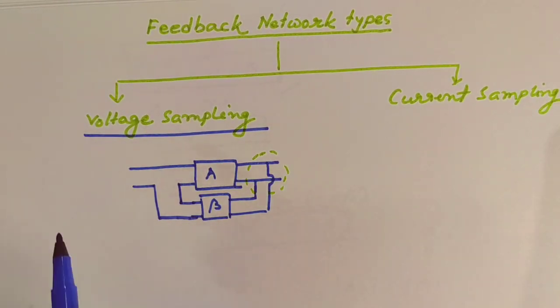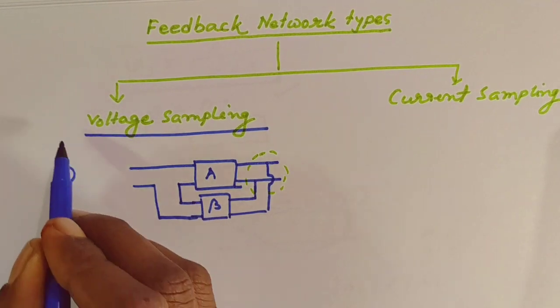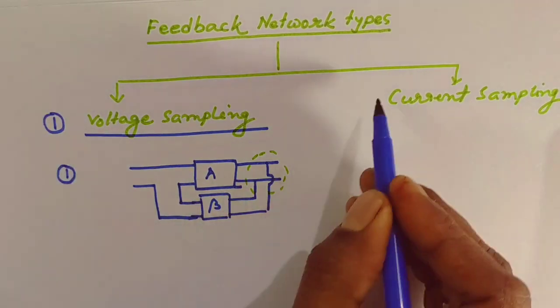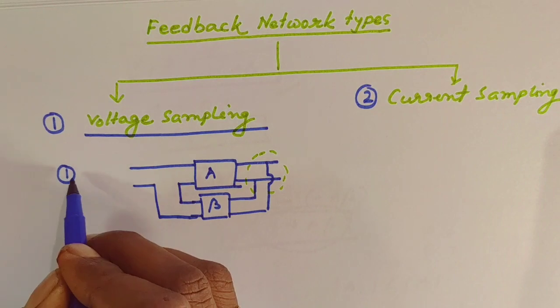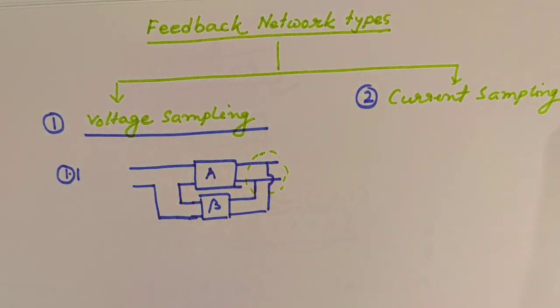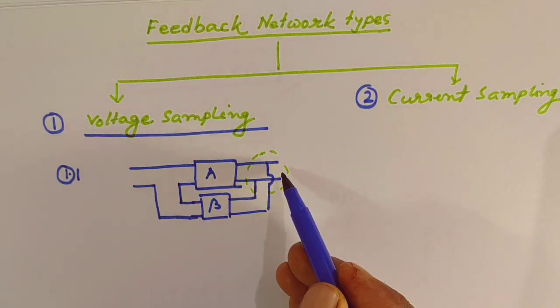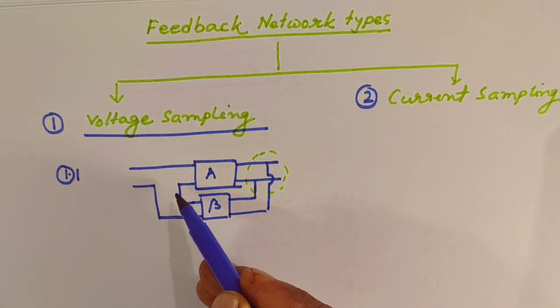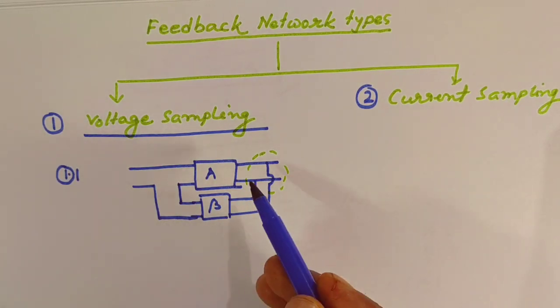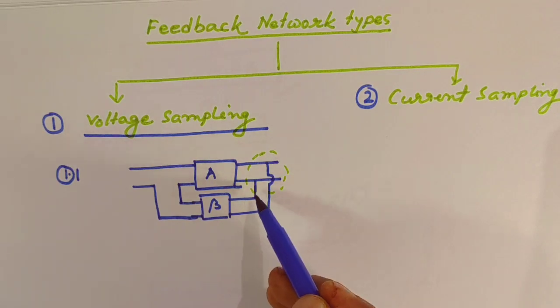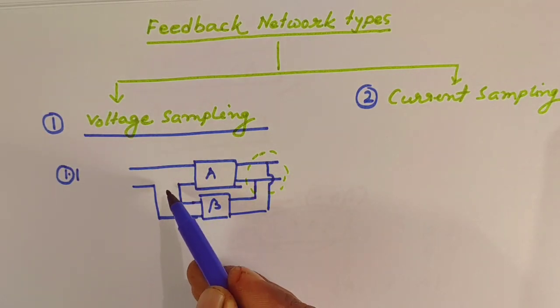So number one, this is number 1, this is number 2, and number 1.1 is your voltage sampling series input. That is called shunt connected with the output but series connected at the input.